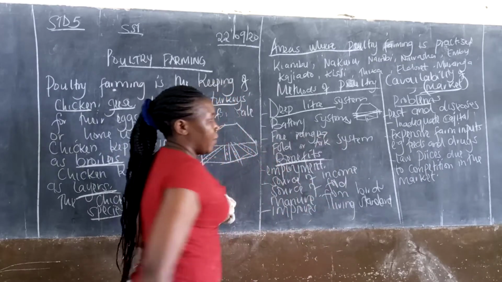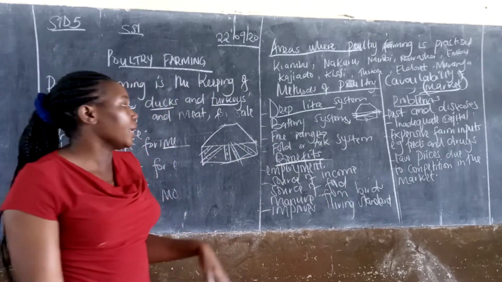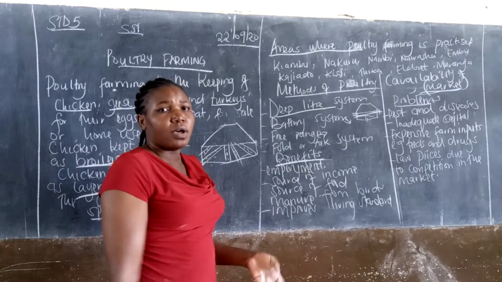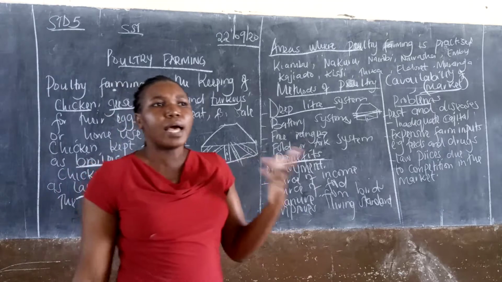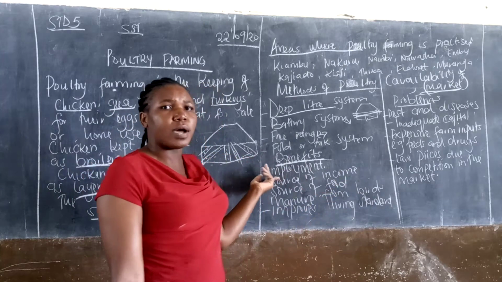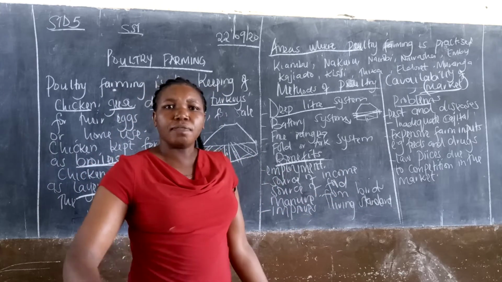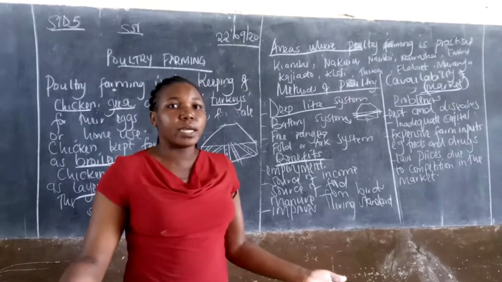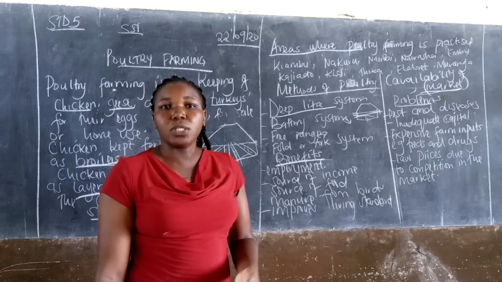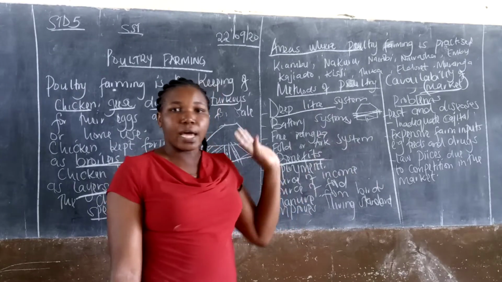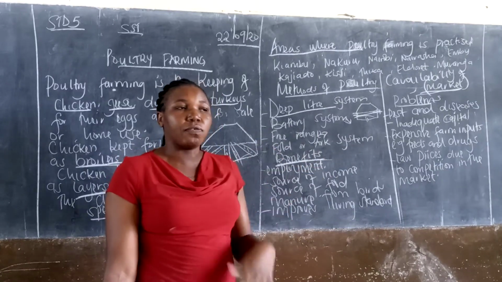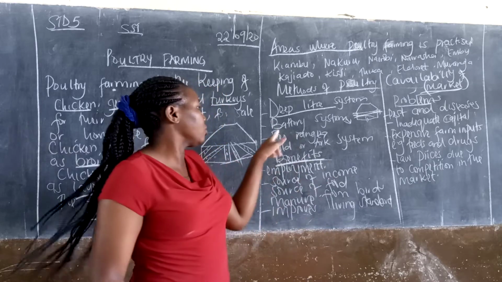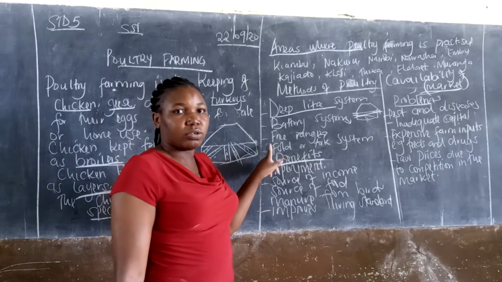Then we have another one which is free range. Free range is where chicken are allowed to move early in the morning. This is the most common one. In rural areas, you have gone to your grandmother's place or your auntie's or uncle's place, and you see early in the morning chickens are left to go search for their own food and water. Then in the evening, they come back. This is known as free range.